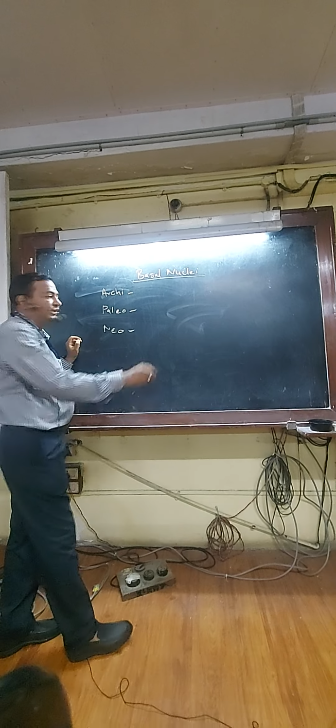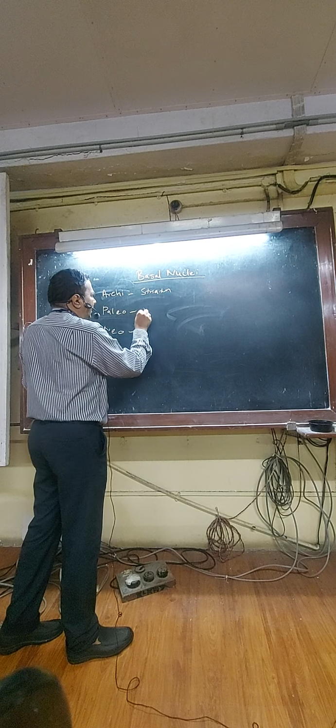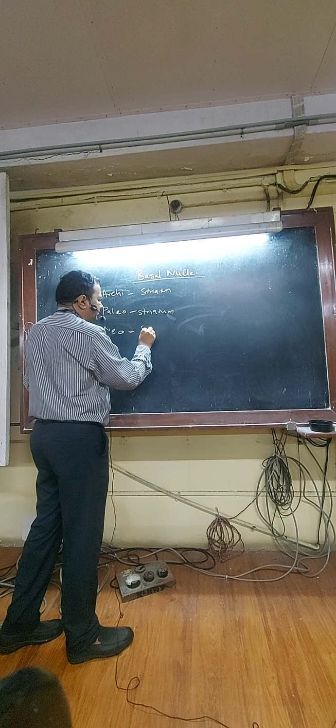Like there is archi, paleo, and neocerebellum. So there is archistratum, paleostratum, and neostratum.